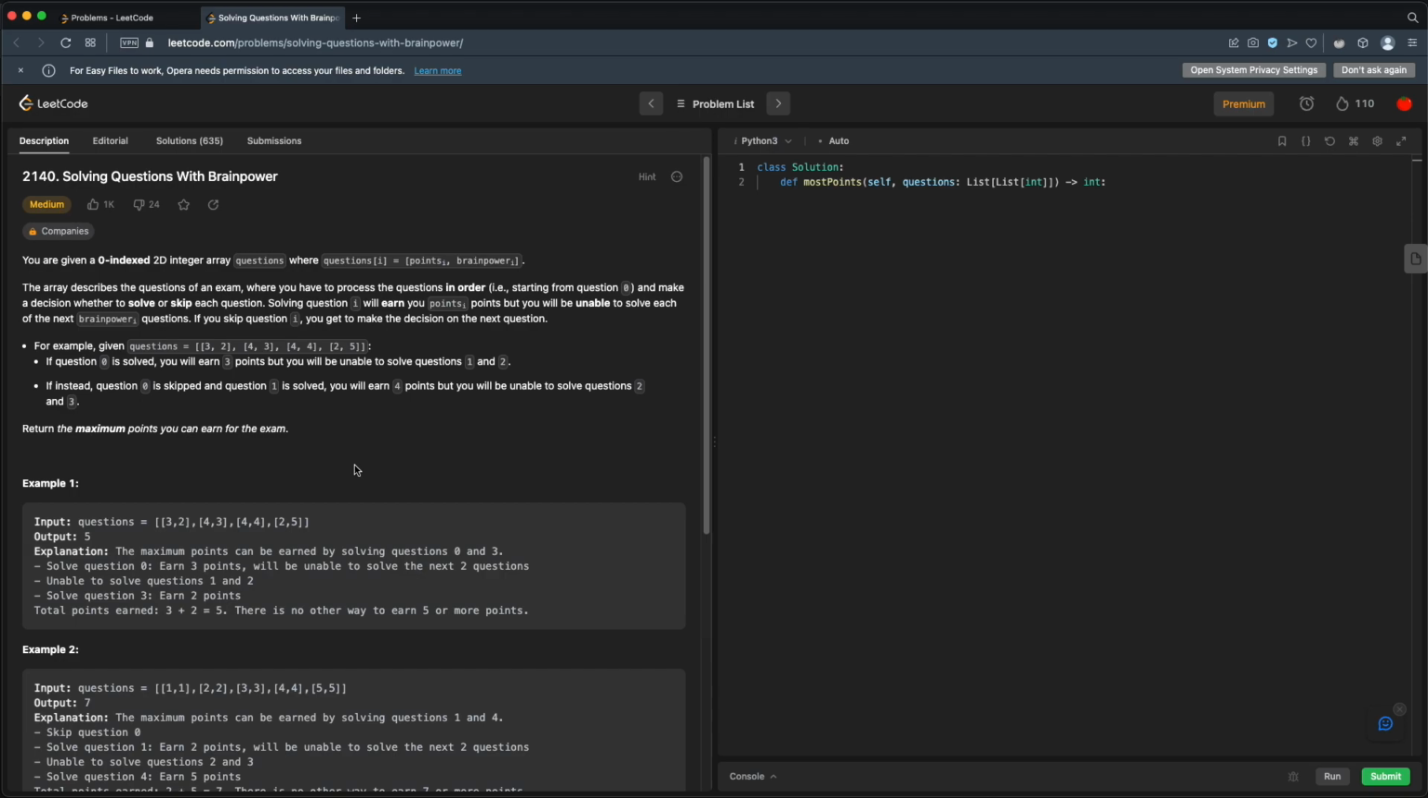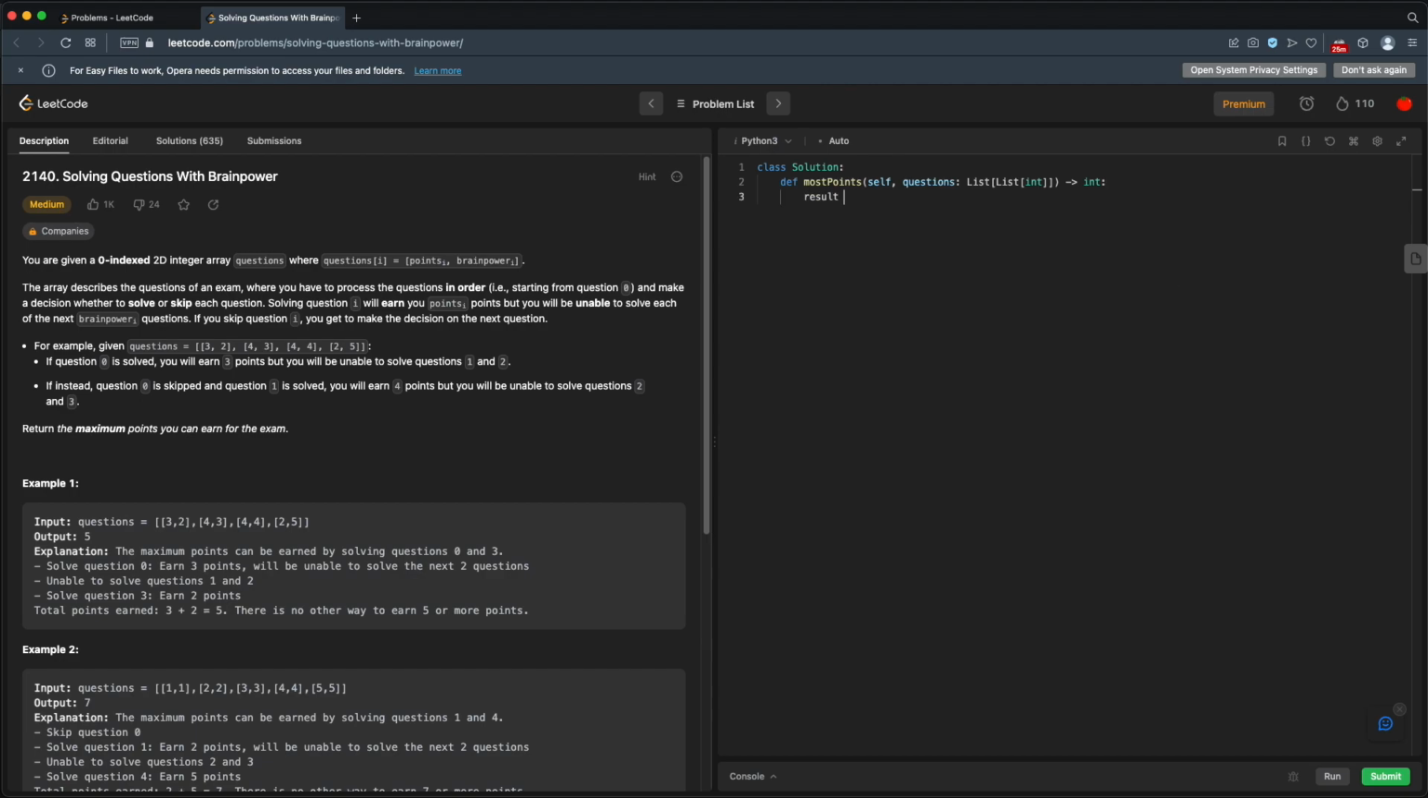All right, so let's break this down really briefly. Essentially you're given a list of points and brainpower that each question will take in an exam. You have to solve the exam questions in order, but if you solve a question, you earn that many points, but you need to skip the next brainpower questions. So there's a trade-off. All right, so let's solve this recursively. We'll start the Pomodoro timer and get started.